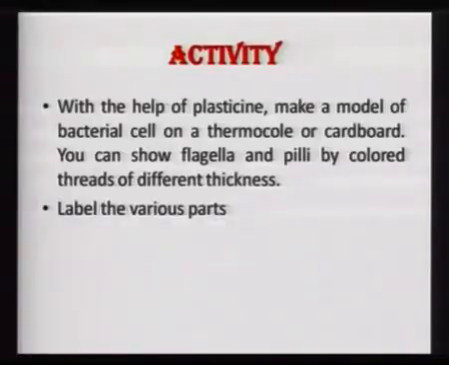You can have red, yellow, green, or whatever color you like. For example, for the capsule you can use one color to make the outer boundary to show that it has a capsule. Then you can use another color of plasticine to show the cell wall. Similarly, you can use a third color to show the cell membrane.